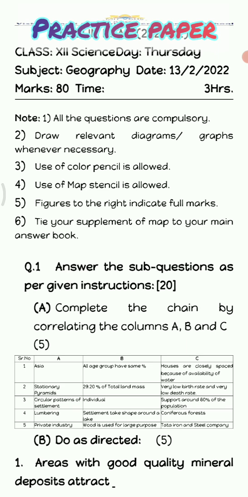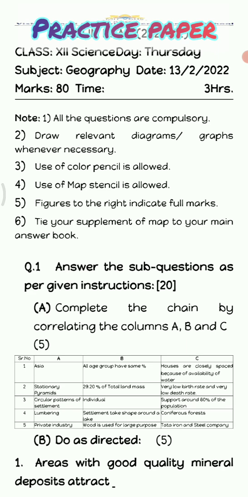The third question is what type of diagrams will come in the paper. In the case of diagrams, the diagram of demographic transition theory is important. The diagrams of settlements like linear, rectangular, triangular and radial settlements: there are 100% chances that these will come. It may also come, draw a population pyramid. It might be constructive, it might be stationary. That diagram may also come for the paper.